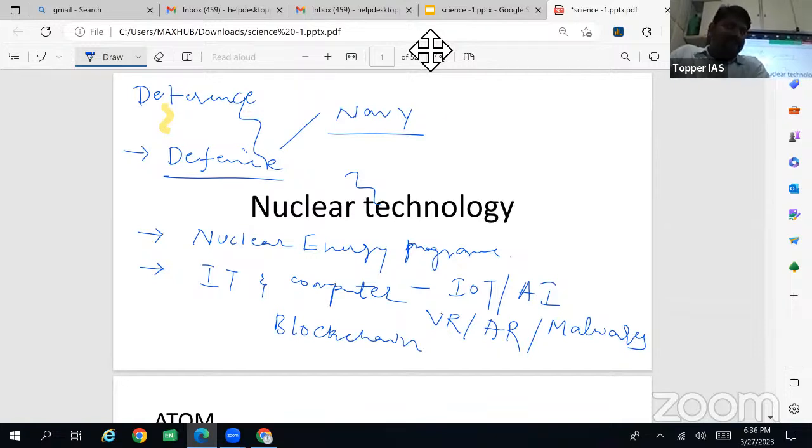Cyber security, right? So robotics, right? This malware comes under cyber security only, and the government steps in cyber security.